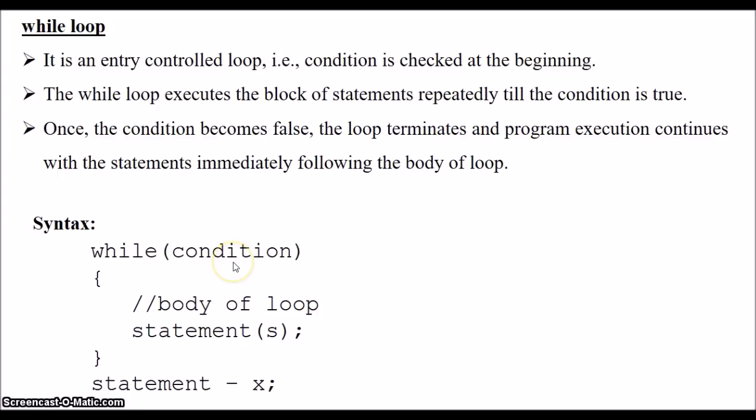This checking of the condition and executing the statements within the body of loop continues till the condition becomes false. I repeat, the statements within the body of loop go on executing till the condition is true. Once the condition is false, the body of loop is not executed and the control directly comes to statement X.